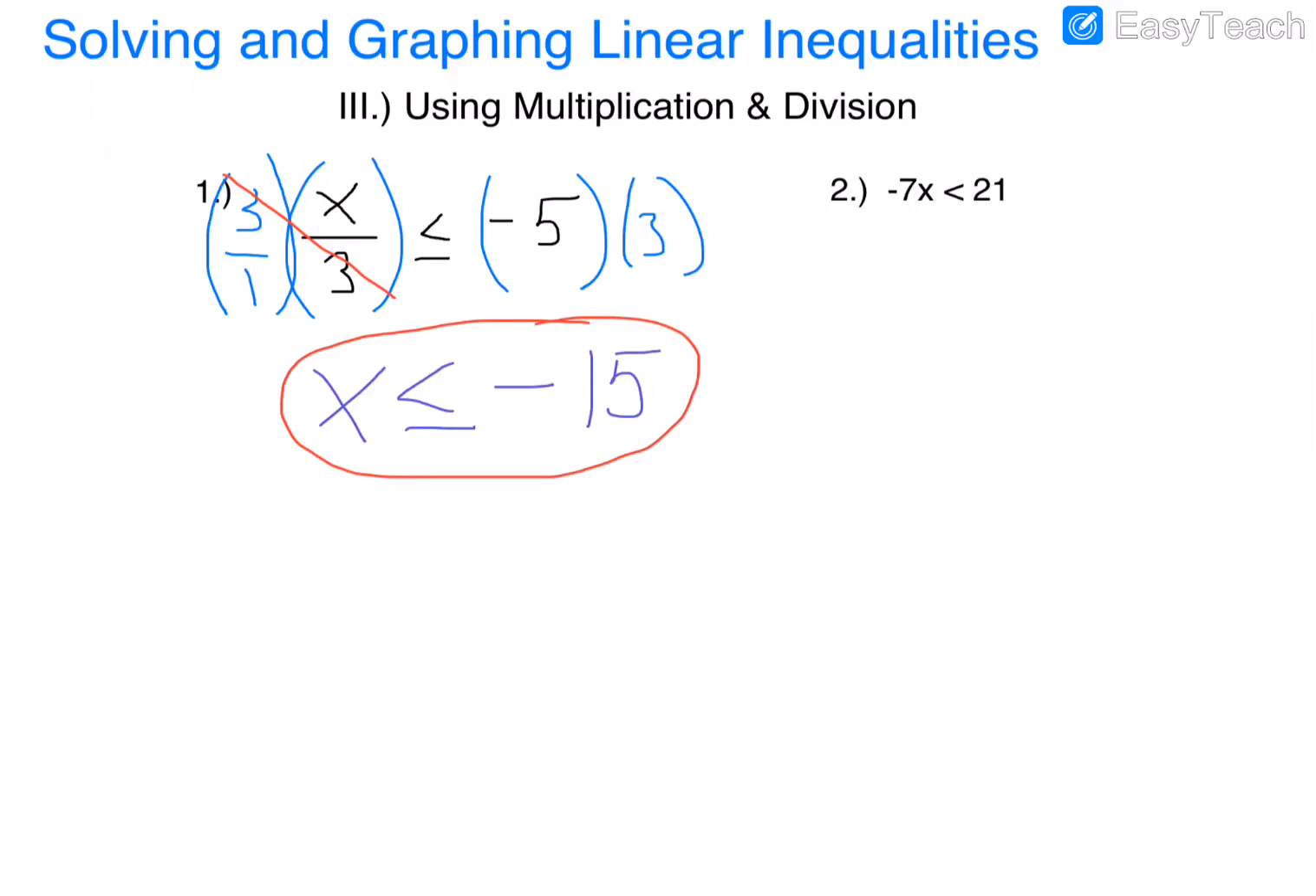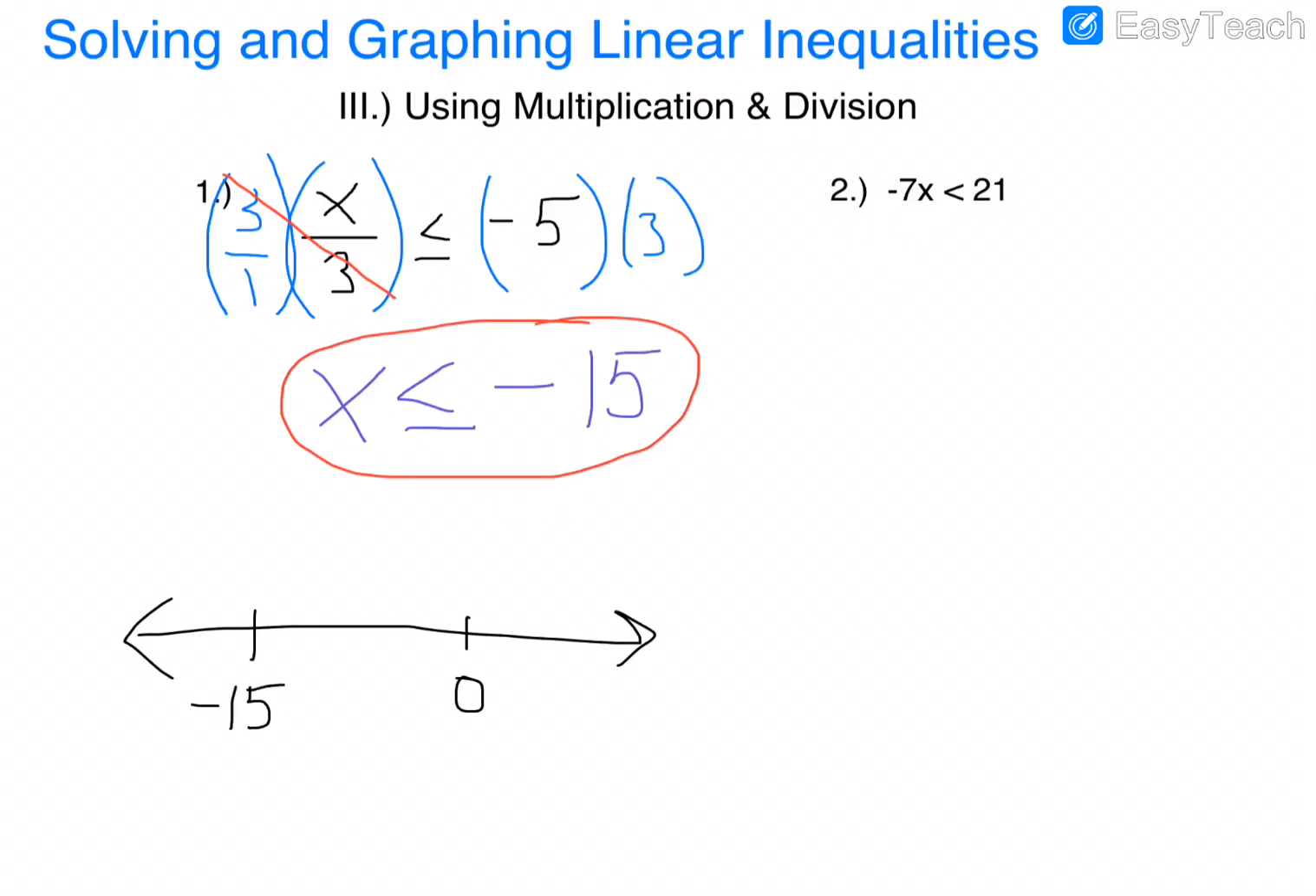So we got our number line. We got 0 over here. Negative 15 would be on the left side of 0. And in this case, we're talking about a colored in circle at negative 15 because of the equal to right here. And since the x is on the left side of this inequality symbol, the symbol points in the direction we should shade. It's pointing left, so we're going to graph left. And there's my answer for that one.